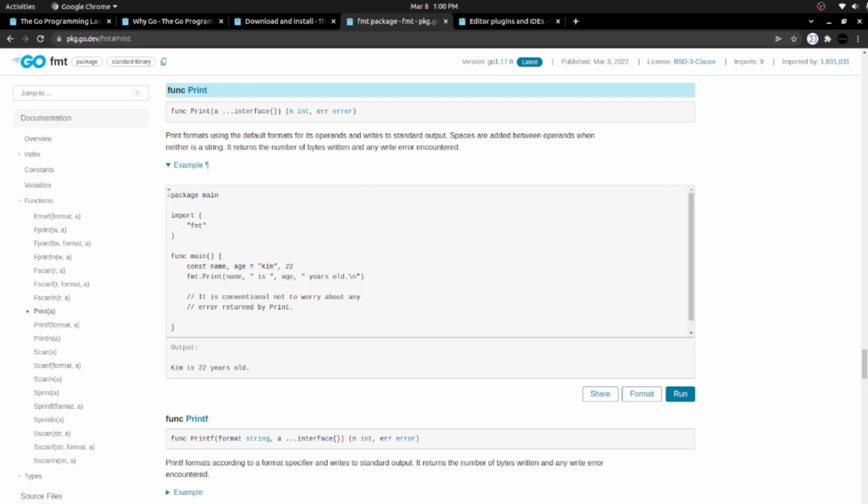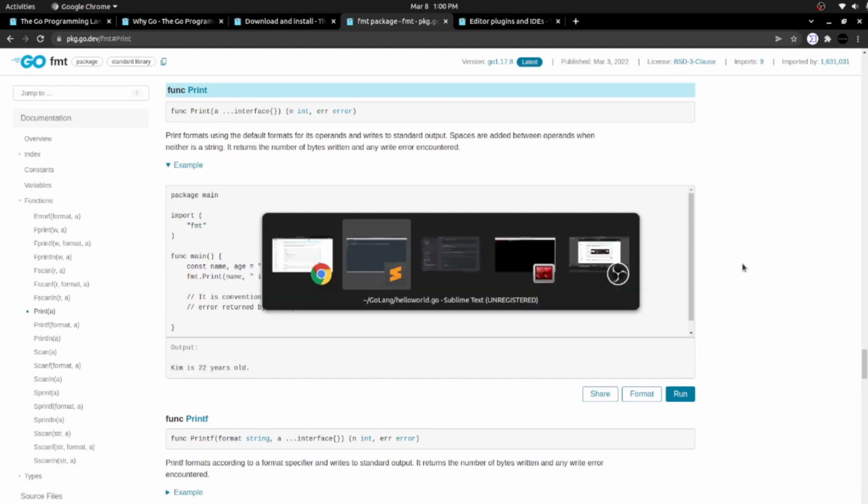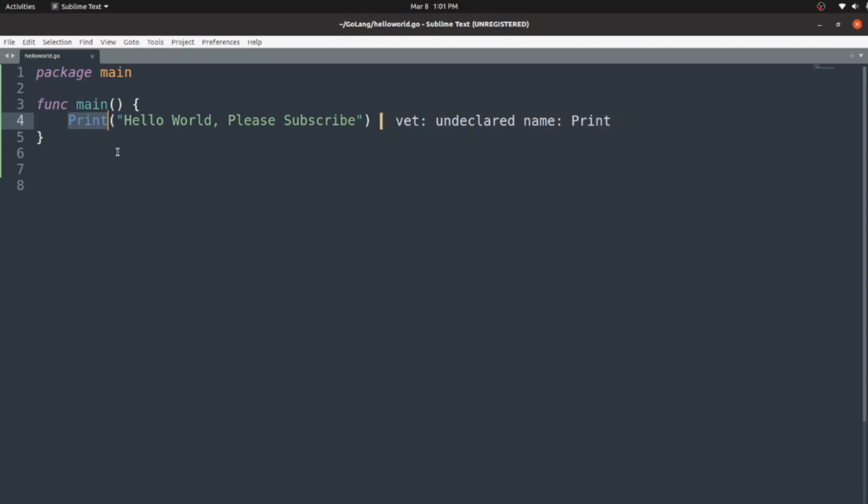They are mentioning the package main, and this is how you need to call the library, and the main function is mentioned, and here is the sentence that denotes the string that needs to be printed. So here is the output. This is the typical structure of the Go programming language.